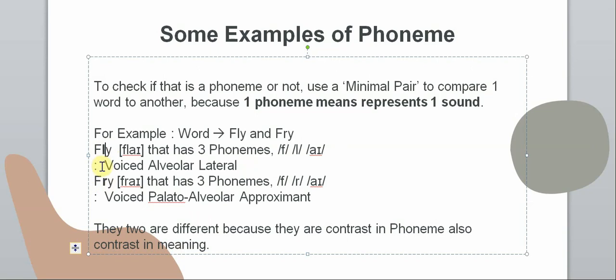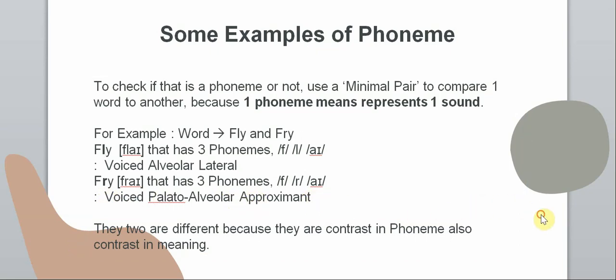They also contrast in the production of the sound, which fly is produced by touching the tip of the tongue behind the upper front teeth, which is called voiced alveolar lateral, and the sound of fry is produced by raising the tongue to the part of the palate behind the alveolar ridge, that is called voiced palato-alveolar approximant.